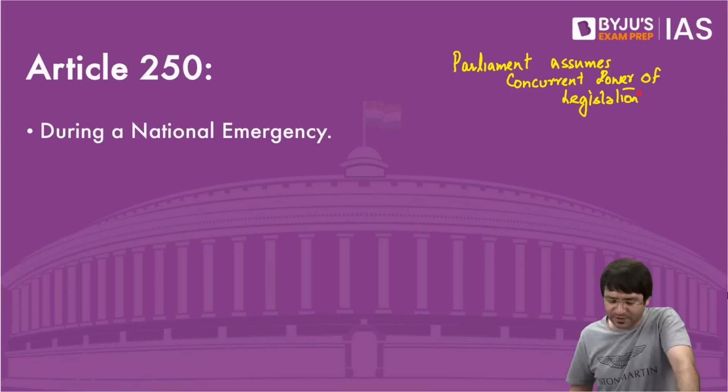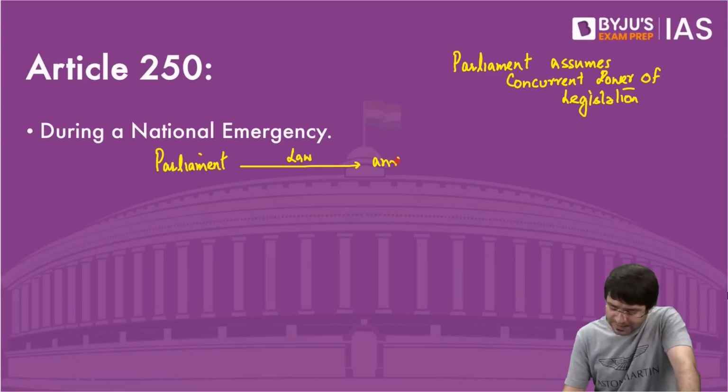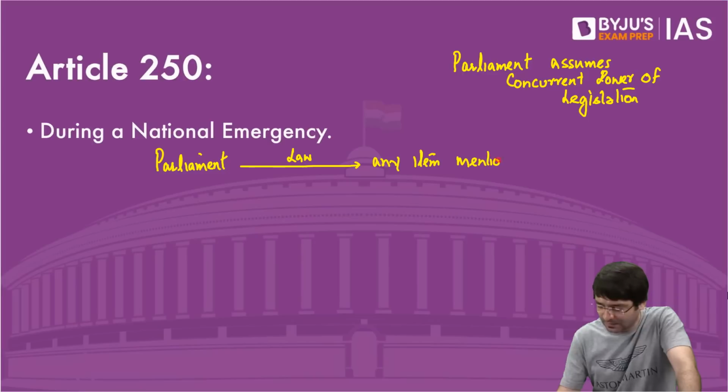During national emergency, Parliament can enact a law on any item mentioned in the state list.